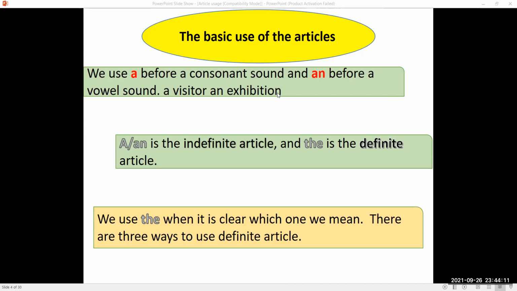When we're talking about something in general, we use a or an, whereas the is a definite article. So, two types of article, which we already discussed. We use the when it is clear which one we mean. There are three ways to use the definite article. Let us see.